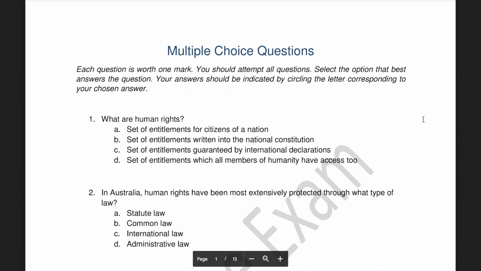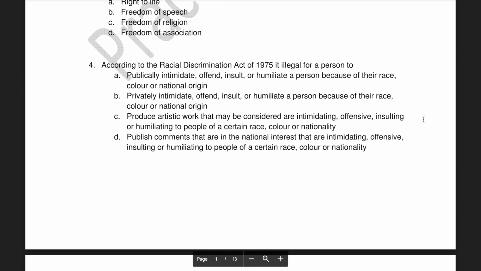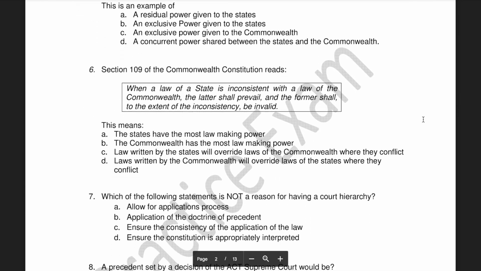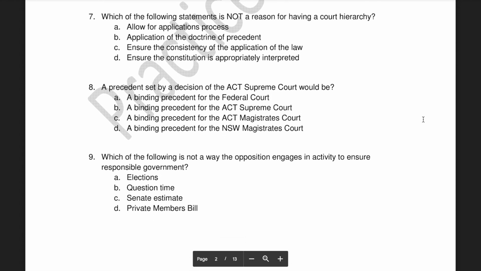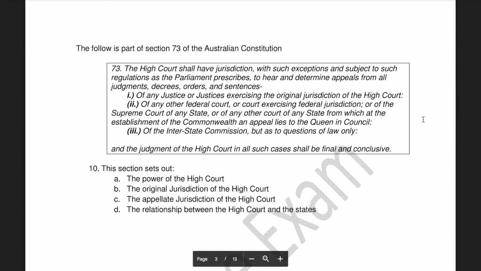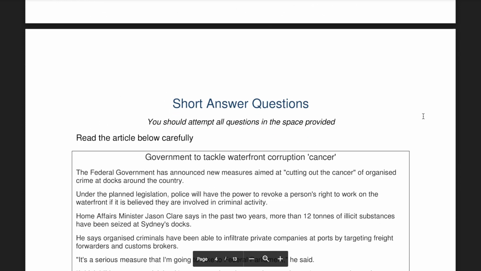Let's get started. So for multiple choice, I am going to be putting up an answer key for you, but really what you needed to be looking at for all of this was human rights and how they work, as well as a focus on the Constitution and the Racial Discrimination Act. If you have a good understanding about them alongside court hierarchy, you should have a really good understanding about all the different bits and pieces associated with this topic.